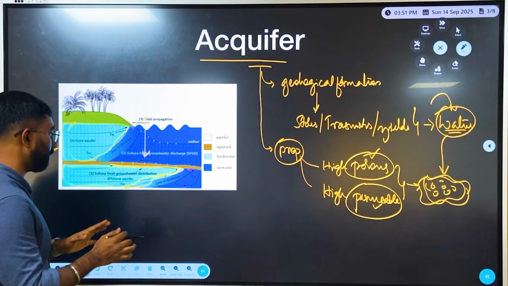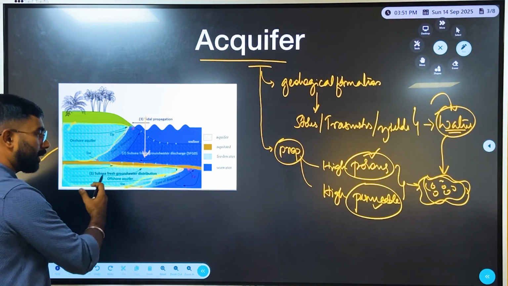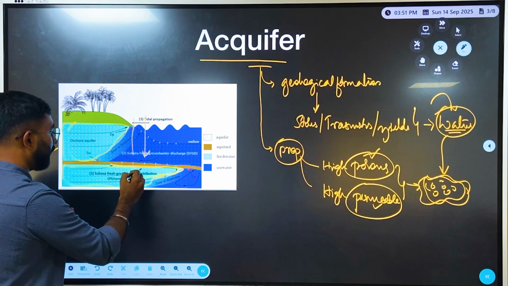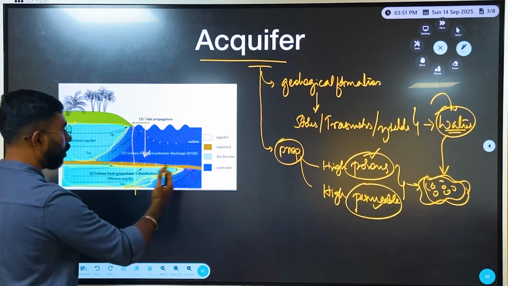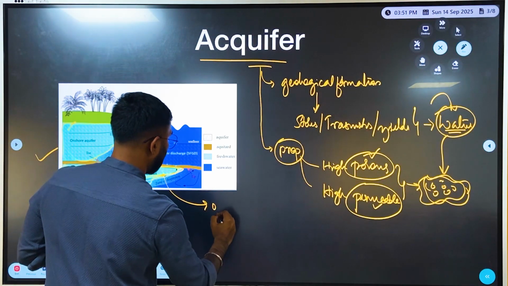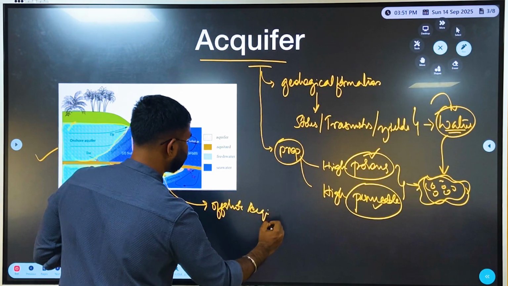Simple, the concept is the same. Just because the aquifer is extended towards the ocean, or goes beyond the normal terrestrial land and extends all the way to the seafloor bed, we consider this an offshore aquifer, right?